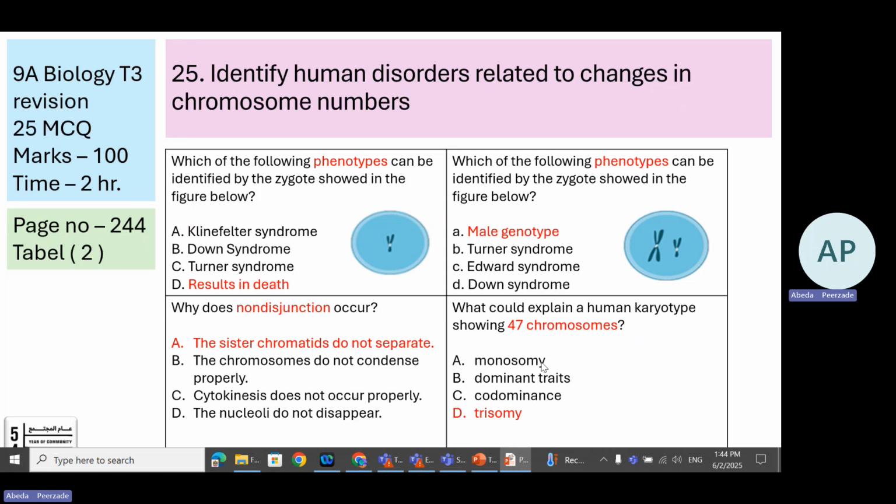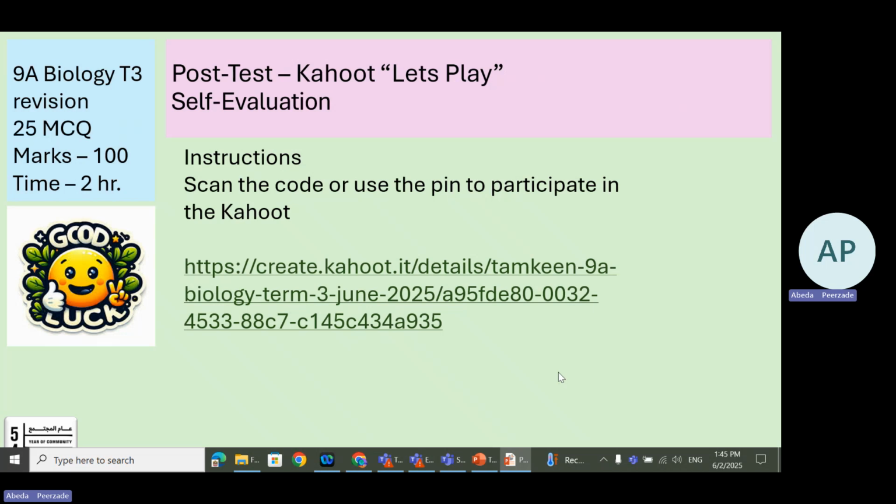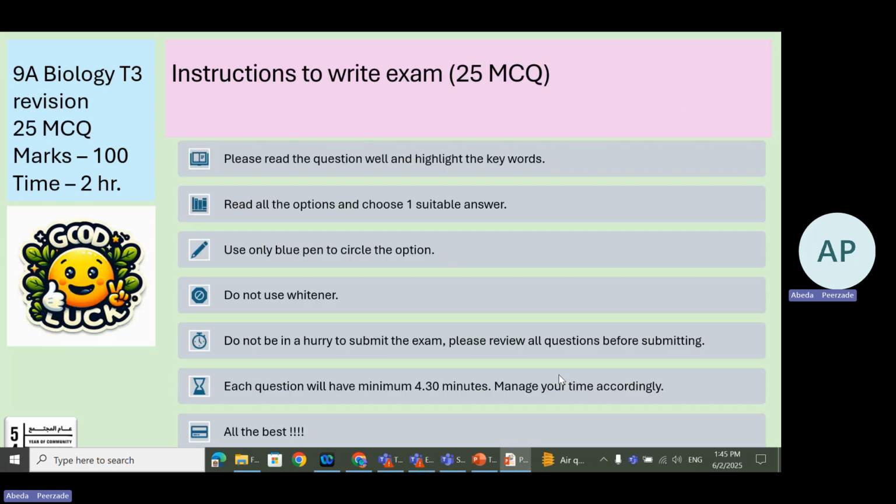If they ask you a question with 45 chromosomes, that is one chromosome less. We should normally have 46 chromosomes, right? If one extra, it will become 47. This is called trisomy. If one chromosome is missing, for example, 45 chromosomes, this is called monosomy. Mono means one, tri means three.